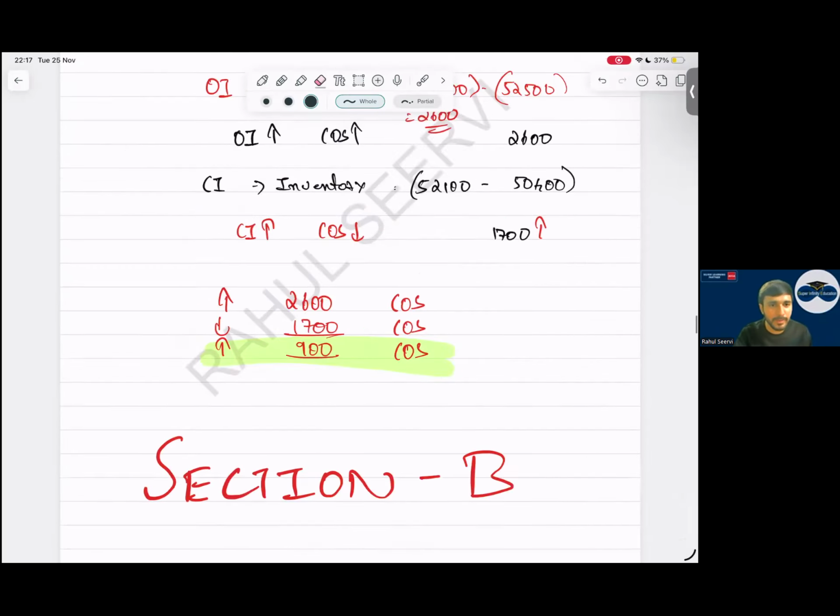Now we'll be starting with the next question, Harry. Yes, so the following information relates to Harry in the year ended 30th September 2007. What is very important, sir? It's very important that we see the year end first. So it's Harry Company, and its year end is 30th September 2007, sir.